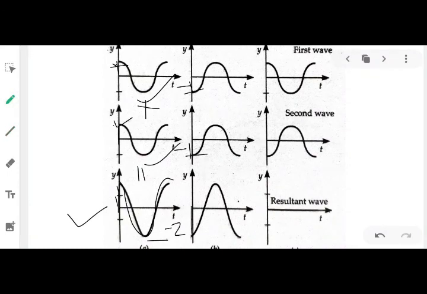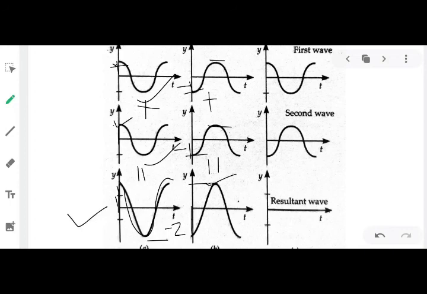So the resultant wave has a displacement of minus 2 units. Or I can say when these two waves are mixed, this is how you get your resultant wave. Fine. Here also 1 unit, 1 unit, the resultant 2 units.